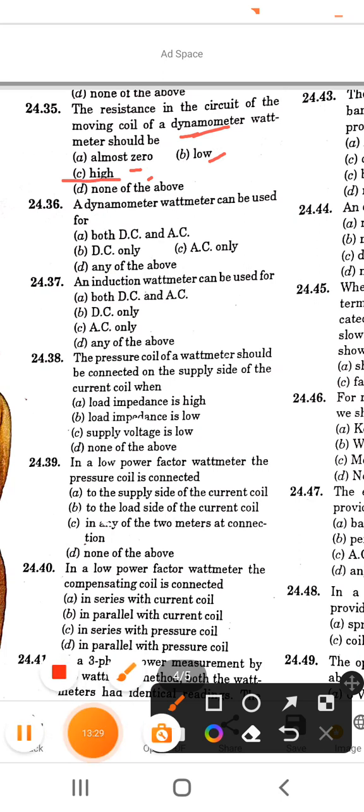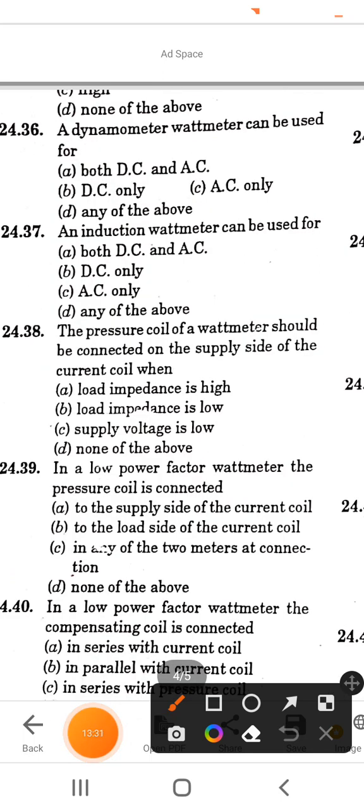Next is, a dynamometer wattmeter can be used for: options are both DC and AC, DC only, AC only, and any of the above. So the correct answer of this question is a dynamometer wattmeter can be used for both DC and AC. So option A is the correct answer of this question.